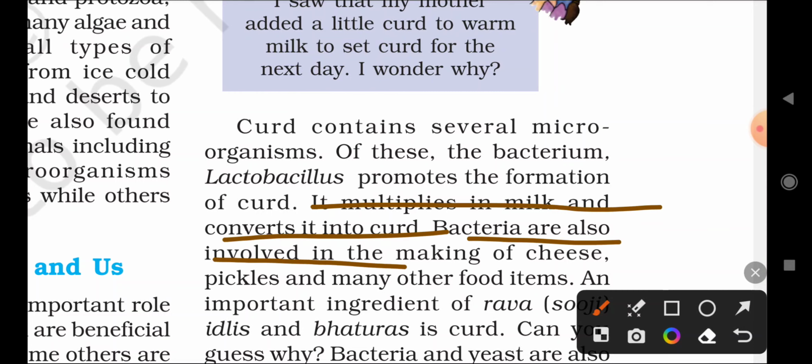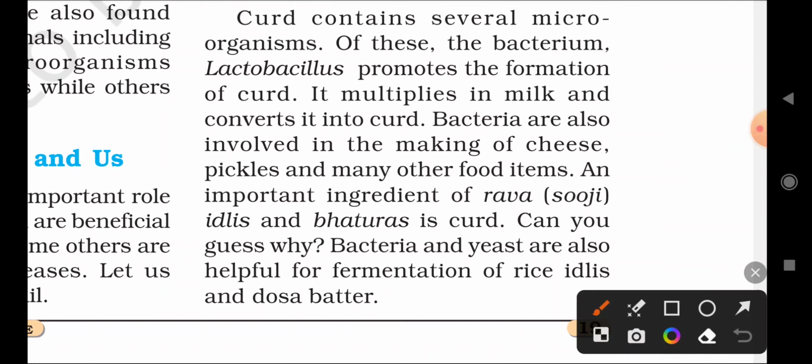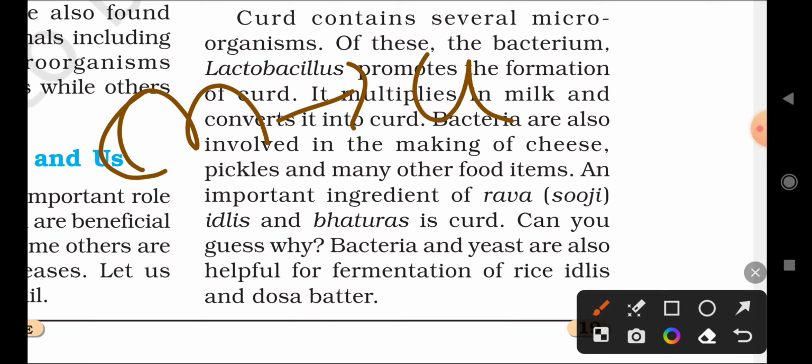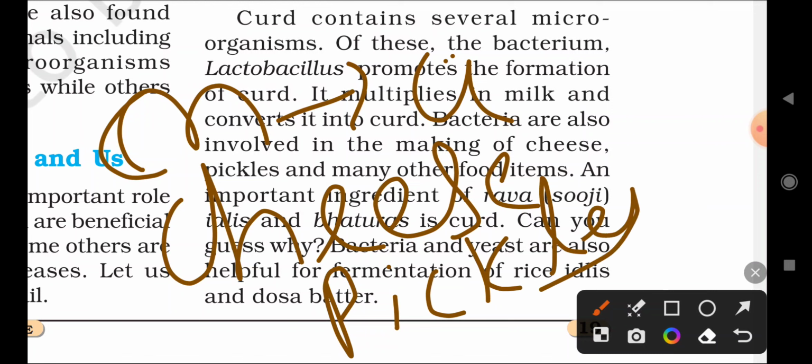Bacteria are also involved in the making of cheese. Remember that bacteria not only make curd, they are also used in the preparation of cheese, pickles and many other items.